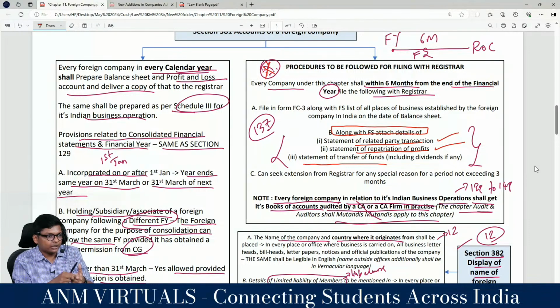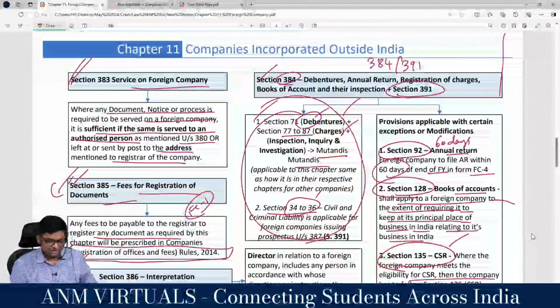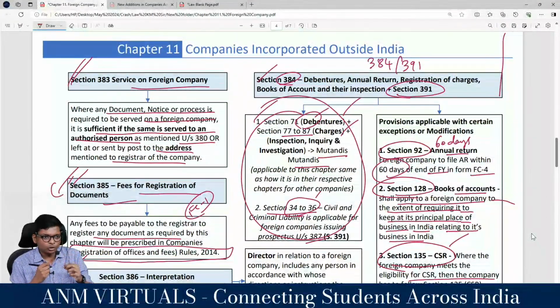What is new here? Within 6 months from the end of the financial year, file financial statements with the ROC. And 3 new things. Important point: related party transaction, repatriation of profits, transfer of funds. That's it. Then 382, display of name along with country of origin and details of liability in all these documents. 383, sending it to the authorized representative is equal to sending it to the company.